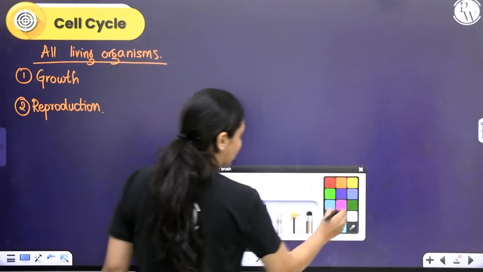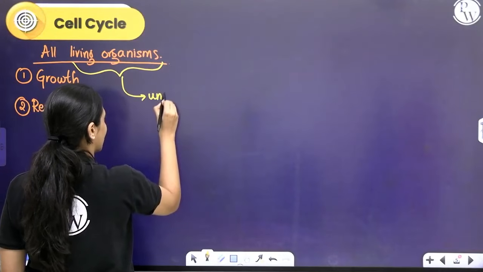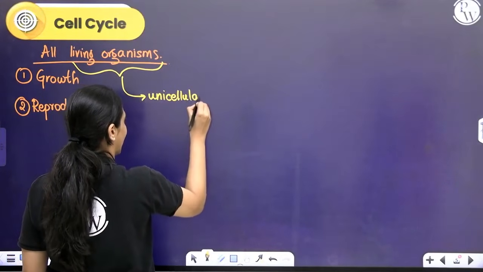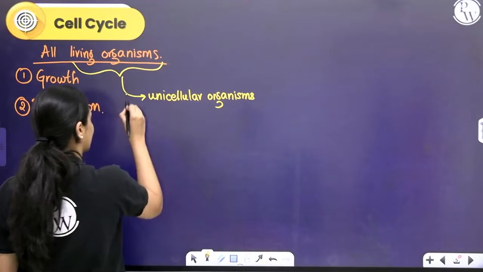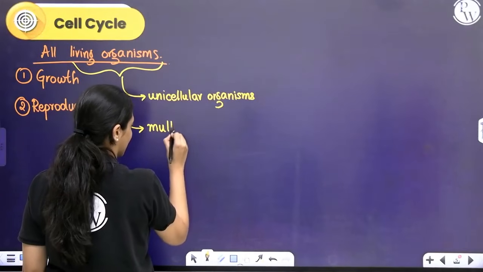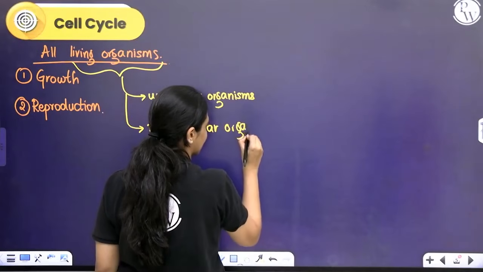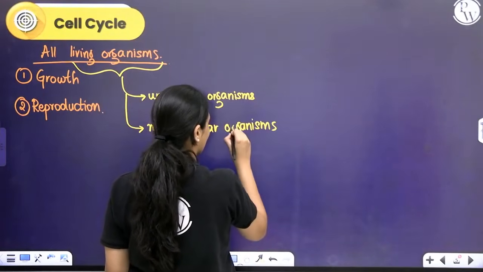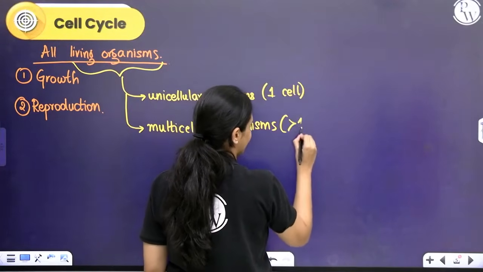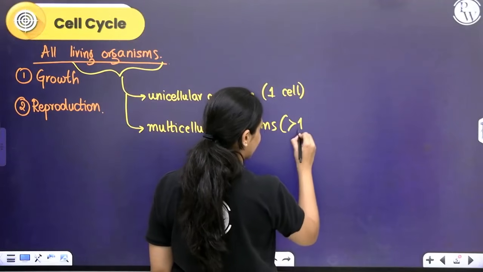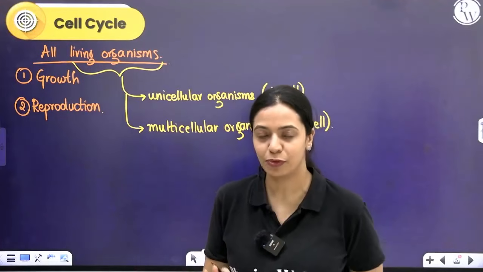Now, living organisms can be of two types. You have unicellular organisms like bacteria and algae, and you have multicellular organisms like us, right? Unicellular organisms are made up of just one cell. Multicellular organisms have very many cells. Basically, they have more than one cell. Right? Multicellular organisms are made up of more than one cell.